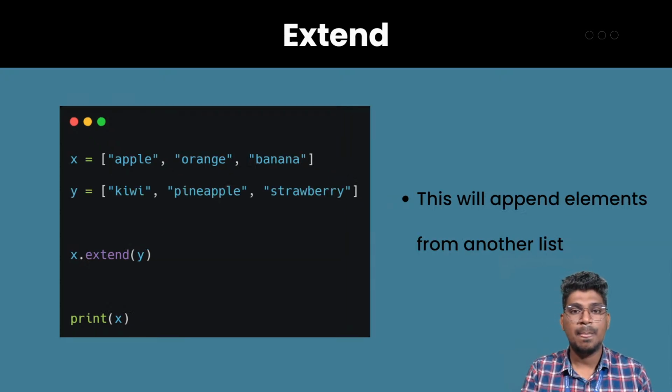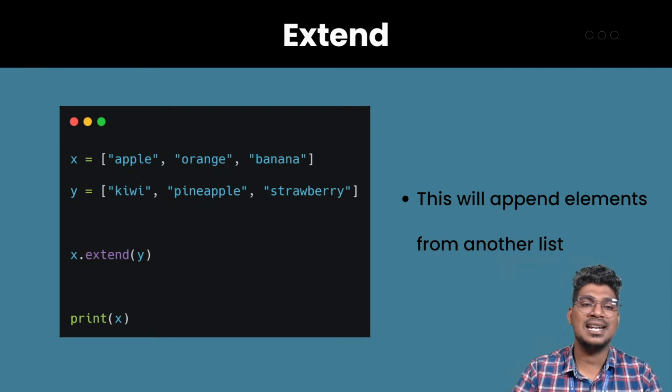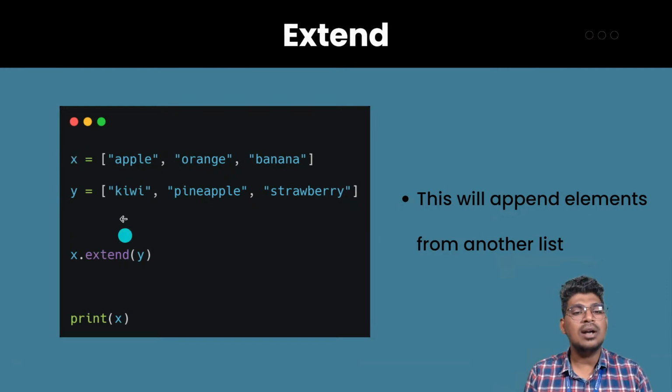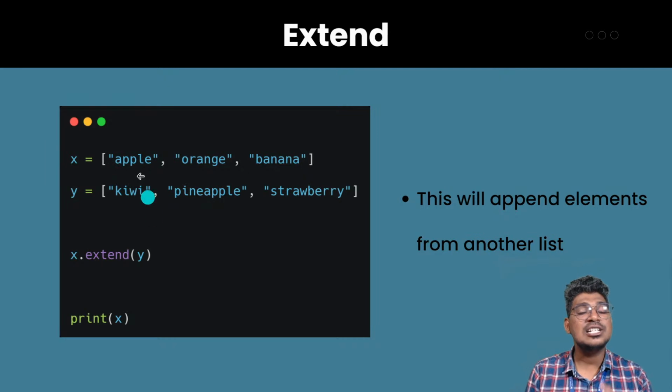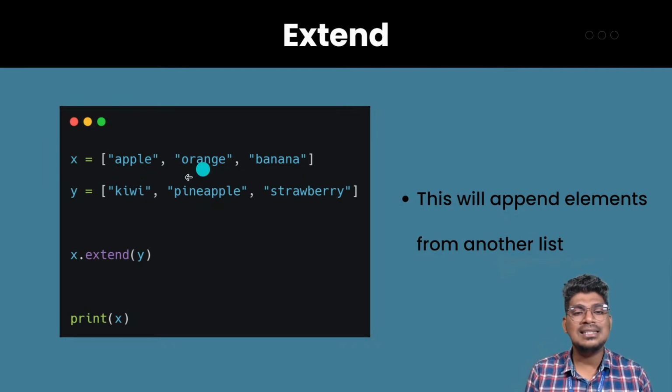Okay, that is append. Then what about extend? We can add two different lists with the help of the extend function. So that's why I mentioned it here. You can add one list into another list with the help of the extend function. That means this particular x is one list, and x dot extend of y is going to be added into a single list. That means all 6 items are going to be merged and added into one single list.